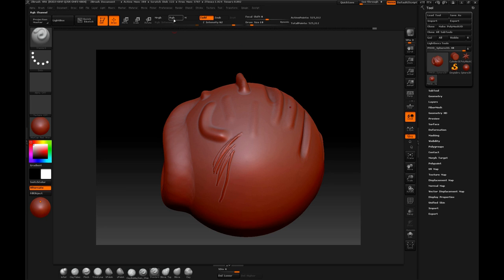Since this is a basic course, let's have a look at an example of how these options we have here work. However, we won't get too deep. For the time being, we'll see what RGB does, since it would be a little difficult to understand what these other options do at the moment. So, let's proceed with the RGB channel. Normally, when we enable this option, what I recommend is to disable Z Add or Z Sub, since it's not a good idea to work with these two at the same time.